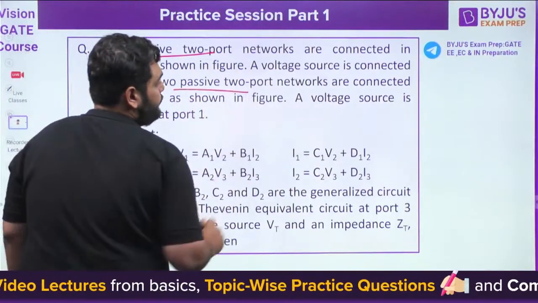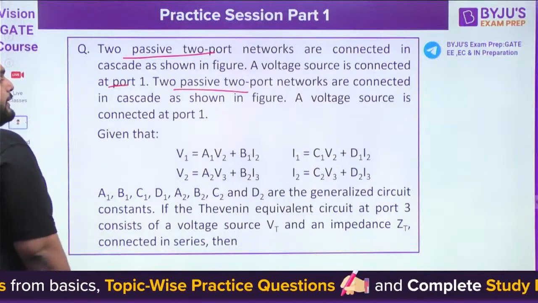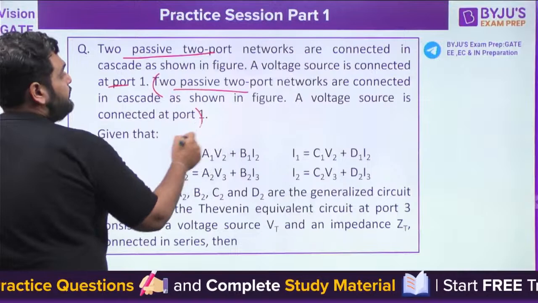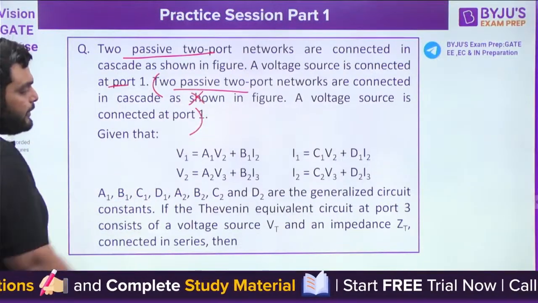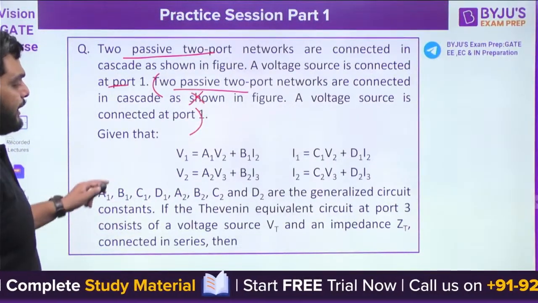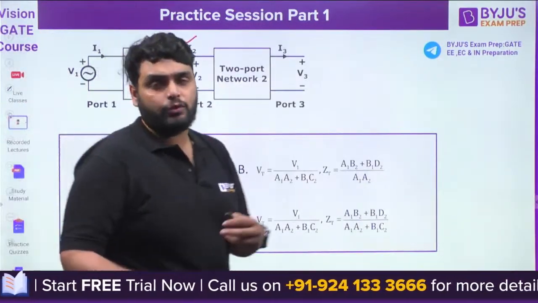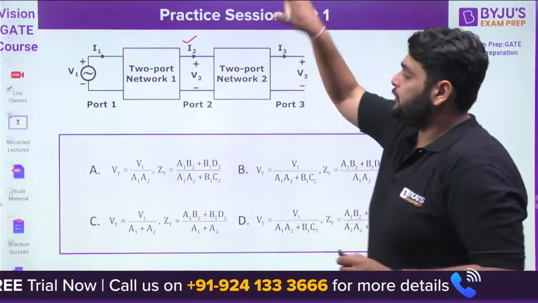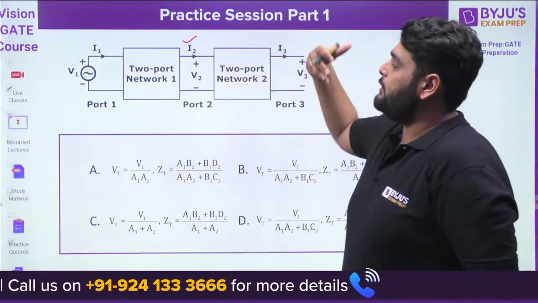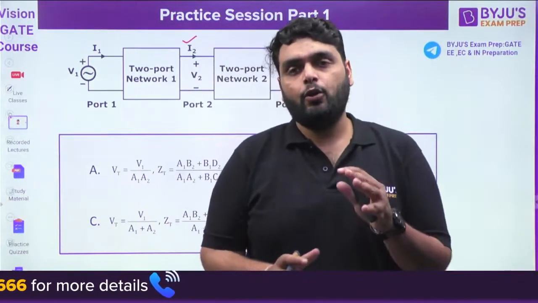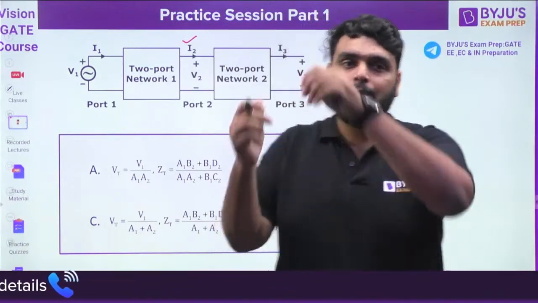So we have given ABCD parameter. Also we have given ABCD parameter. We have to find out VTH and ZTH, or you can say RTH here. Okay, so for this cascade network, we need to find out the VTH and RTH. So basically we are going to use the Thevenin's theorem concept in a two-port network.